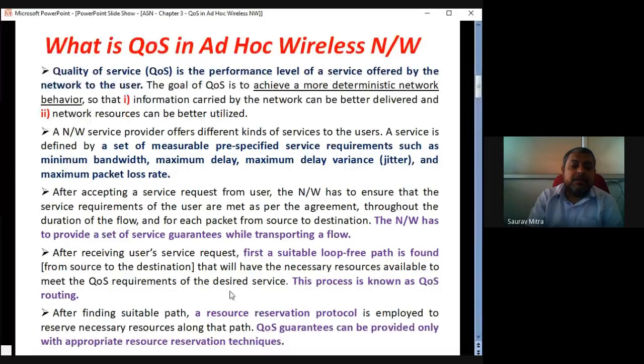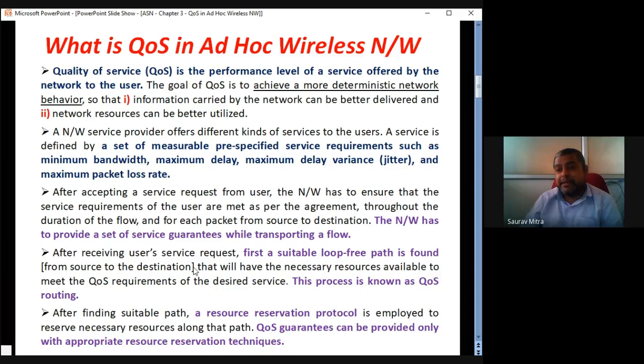So that is what is said, that the QoS requirement of the desired service is not met by all paths. Whichever path from source to the receiver is giving me my required service, that path I will choose for source to destination data transfer. This process is known as QoS routing. QoS routing is a big question asked in the exam: explain QoS routing by means of a topology and a table. The next 2 slides will be QoS routing related solution. That diagram you have to draw, that table you have to write in the exam.